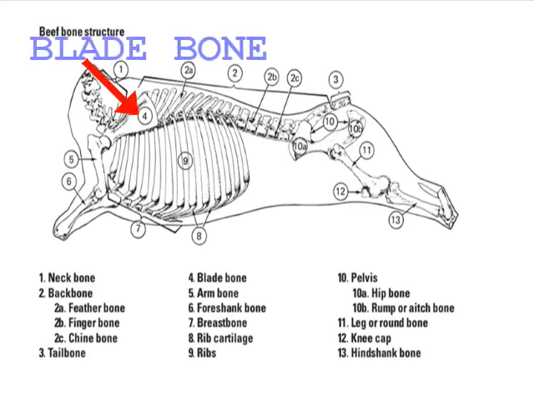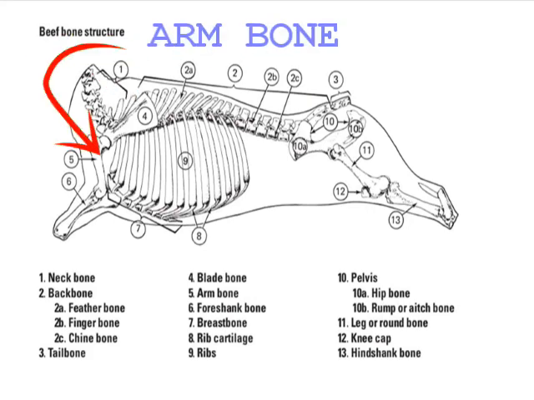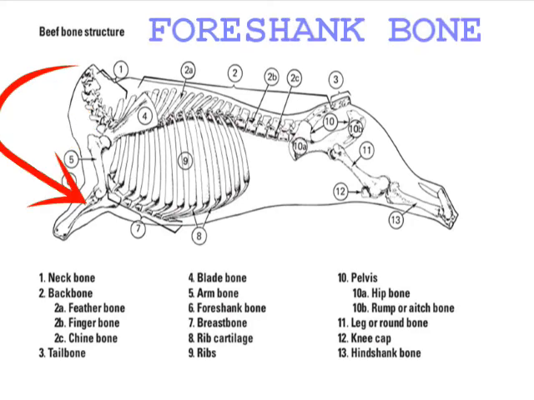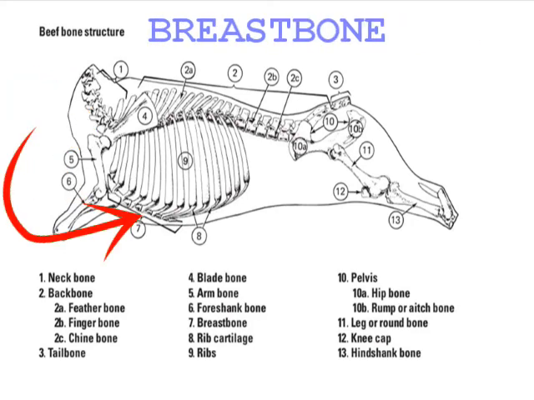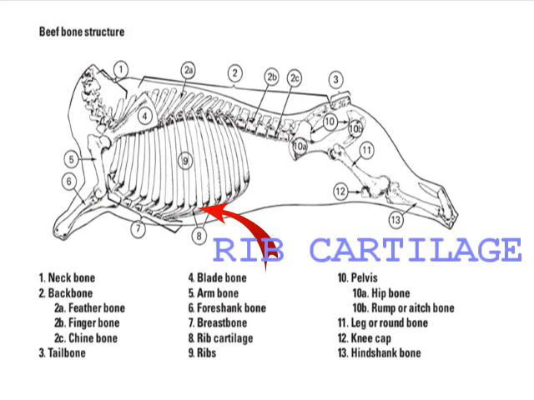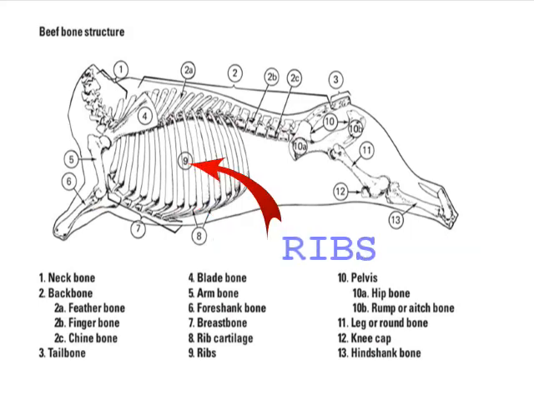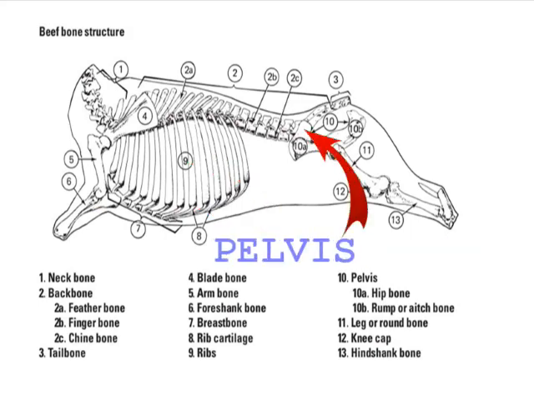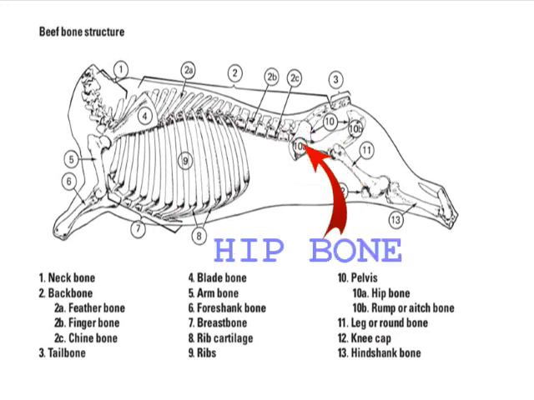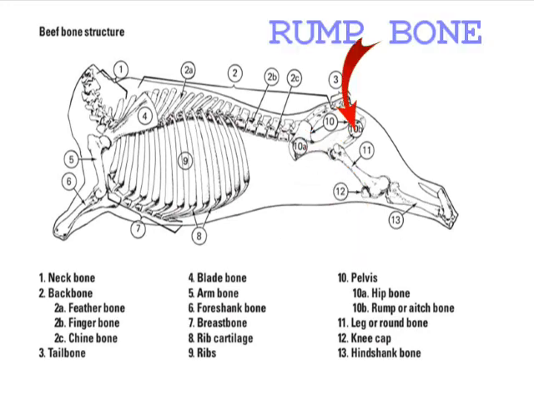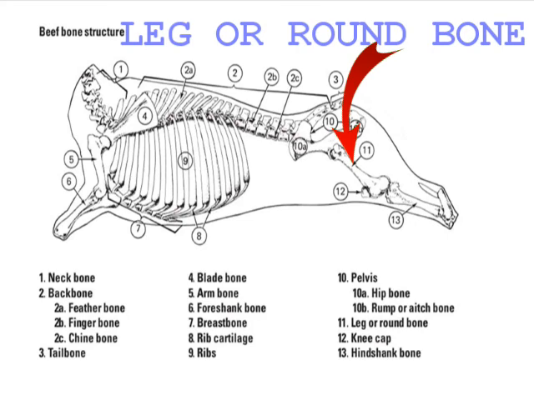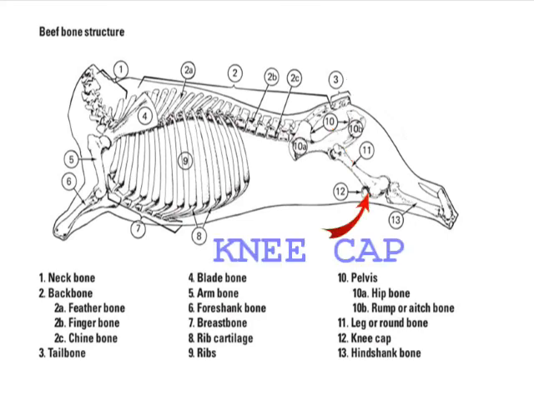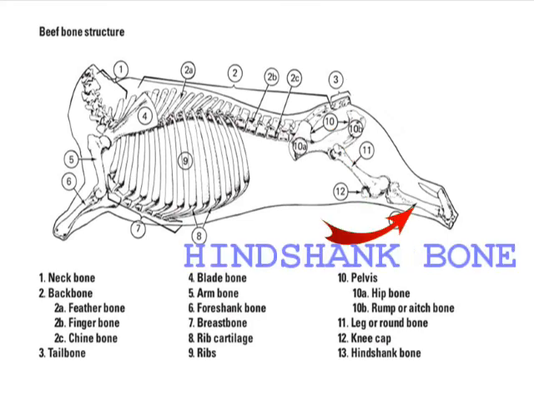blade bone, arm bone, foreshank bone, breastbone, rib cartilage, ribs, pelvis, hip bone, rump bone, leg or round bone, kneecap, and then the last one is the hinge shaft bone.